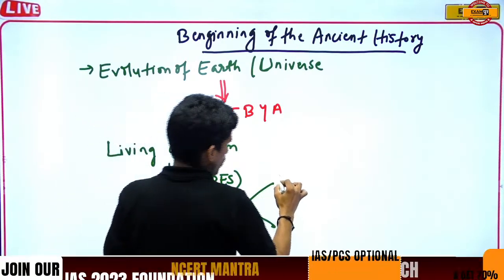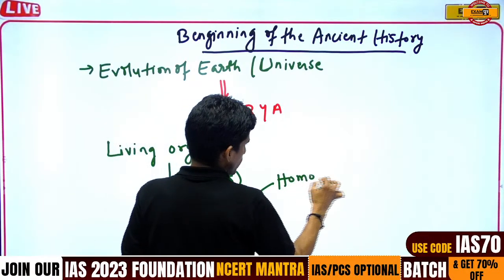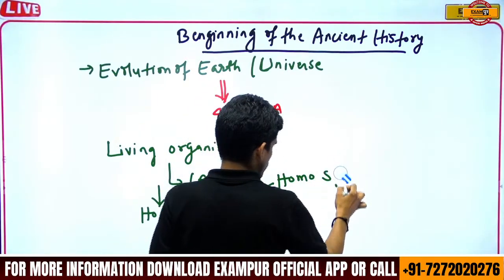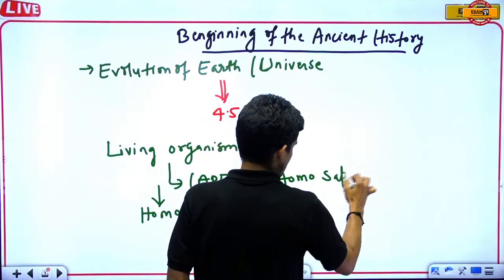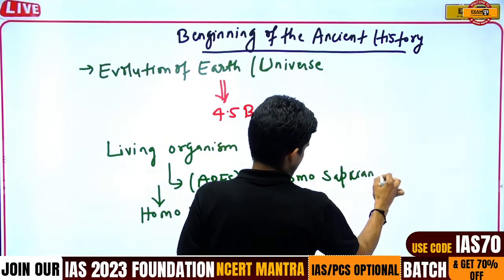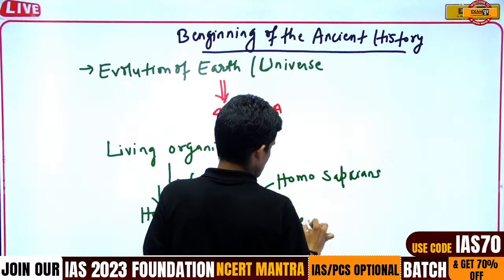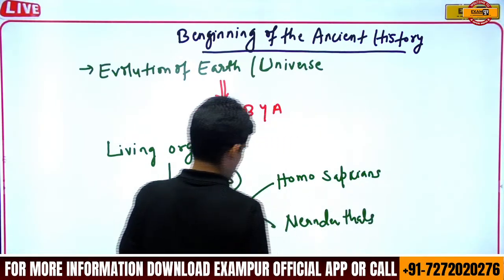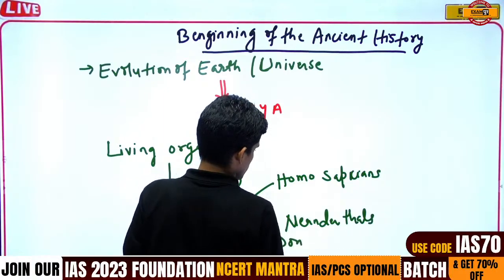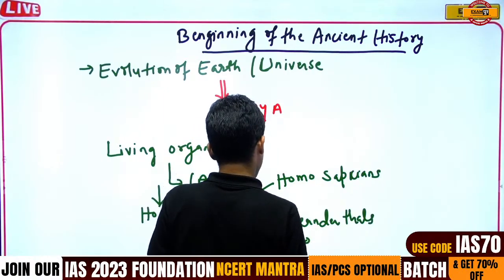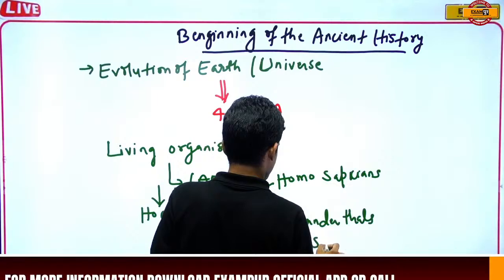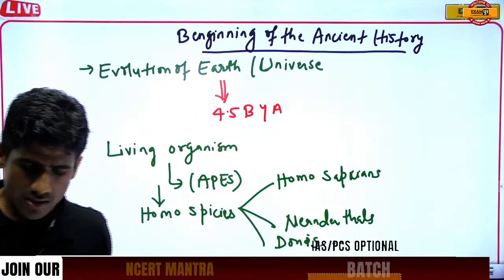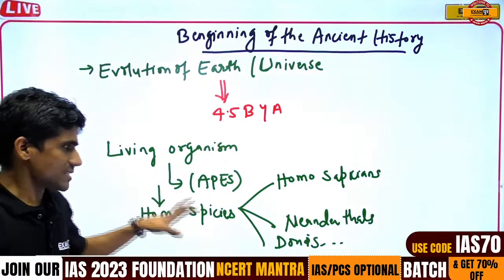First is Homo sapiens, second is Neanderthals, and third is Denisova. So this is all about the Homo species.